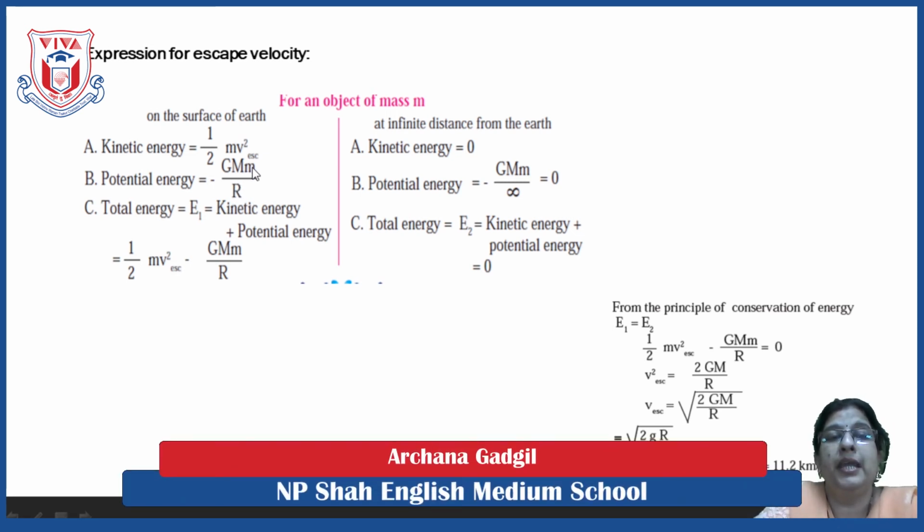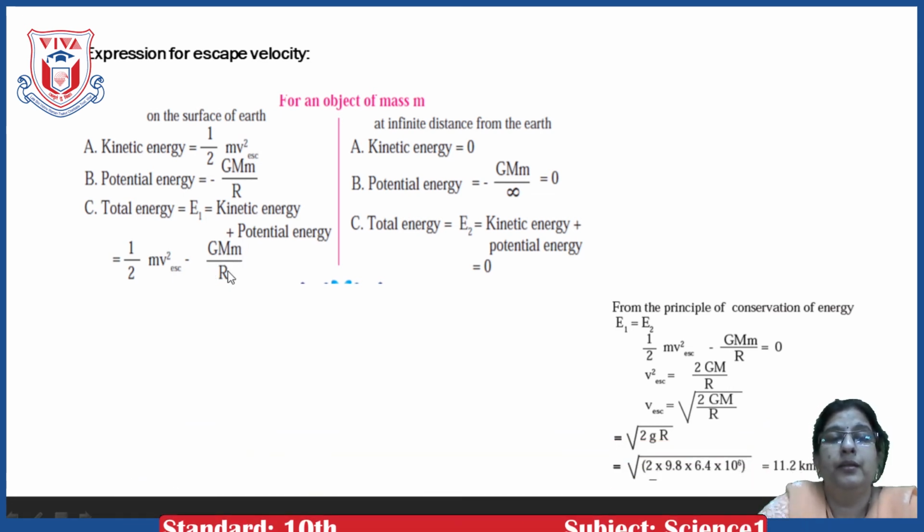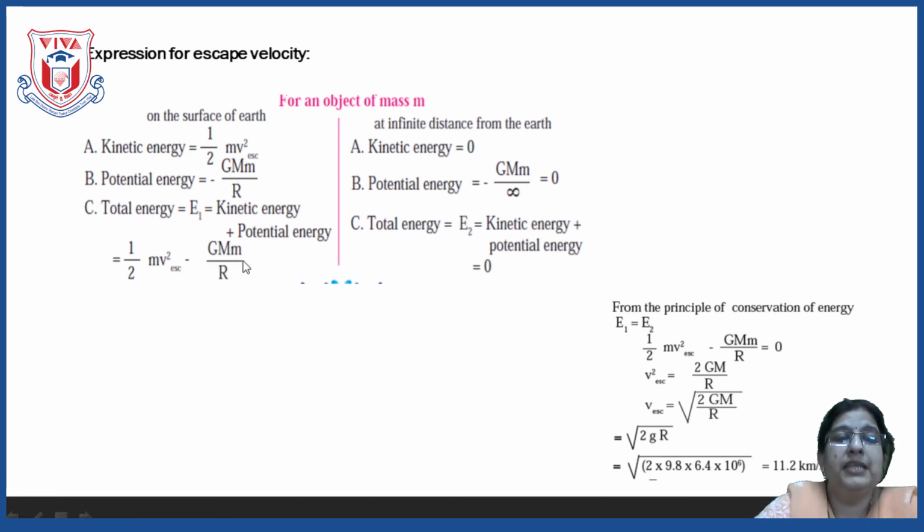So, minus GMm upon R. The total energy of the object on the surface of the earth is kinetic energy plus potential energy, that is half mv square plus minus GMm upon R. Here plus minus becomes minus, so we get half mv square minus GMm upon R. This is the total energy the object possesses when it is on the surface of the earth.